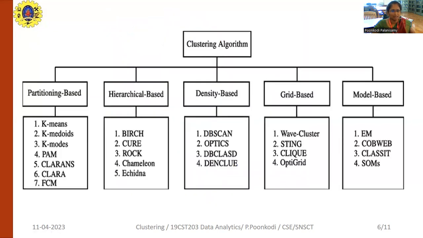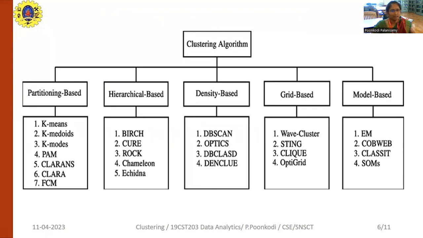The next one is the clustering algorithm. Clustering algorithms are categorized into five types: partitioning based, hierarchical, density, grid, and model based. Partitioning based is used for partitioning the data sets based on different conditions, like the educational level in the previous example. Here we use K means and K model. In your syllabus, K means will be covered. For hierarchical, BIRCH and CURE are some of the techniques used.